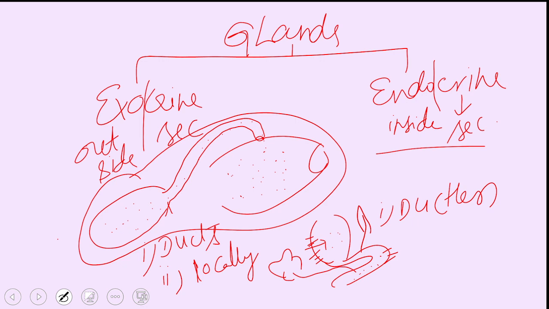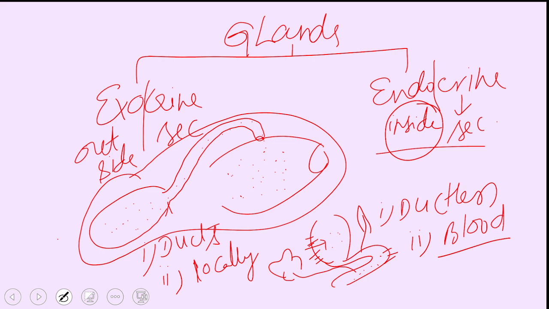Tears, only near the eye region. Sweat glands, only in the skin. Sebaceous glands, only in the skin. So wherever they are present, there only their contents are secreted. Whereas here, because they are ductless glands, their secretions are released into the blood. That is what is meant by inside.